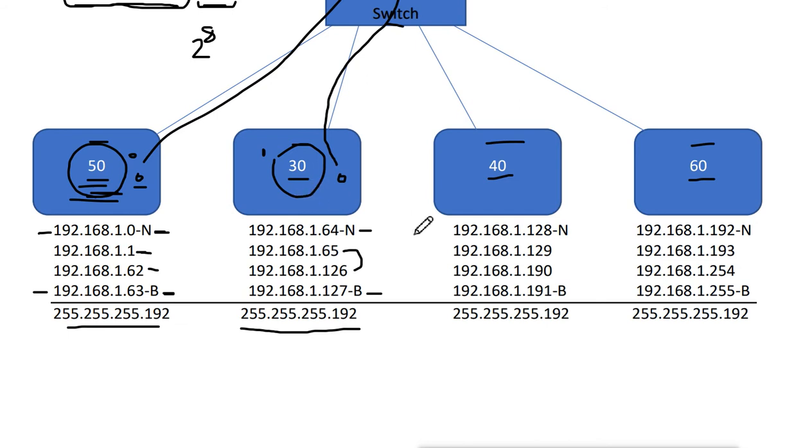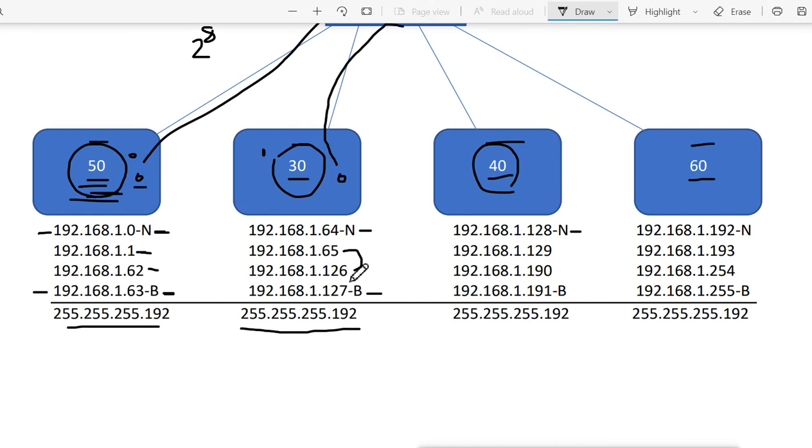Then the third block I will assign to this department, and it will start from 128 because the last block ended on 127. Then it starts from 128 and this is the first address for this block. That means it is the network address for this block, and it will add 64 to it. So it will go up by 64, and 64 more means what? 192. But because we are starting from 0, it will reach 191, and then 191 will be the last address, and that will be the broadcast address for the department.